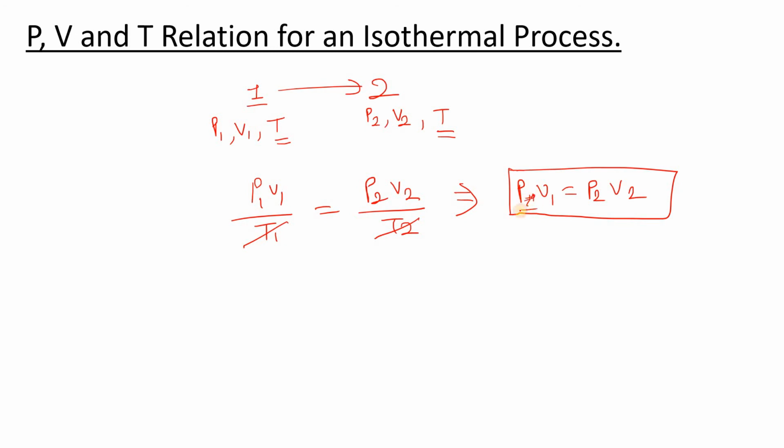Here you can also see one thing: suppose at the first state my pressure is high, and my volume will be low. In the other case my pressure could be low, and my volume could be high, to balance these equations. So simply, the product of pressure and volume at one state and the product of pressure and volume at another state will be the same in the case of an isothermal process.